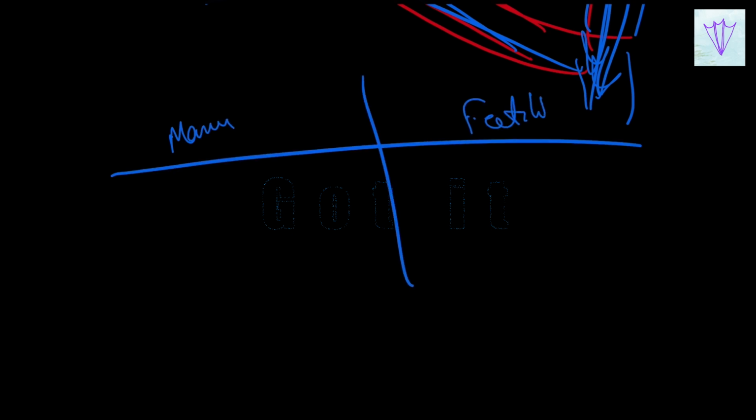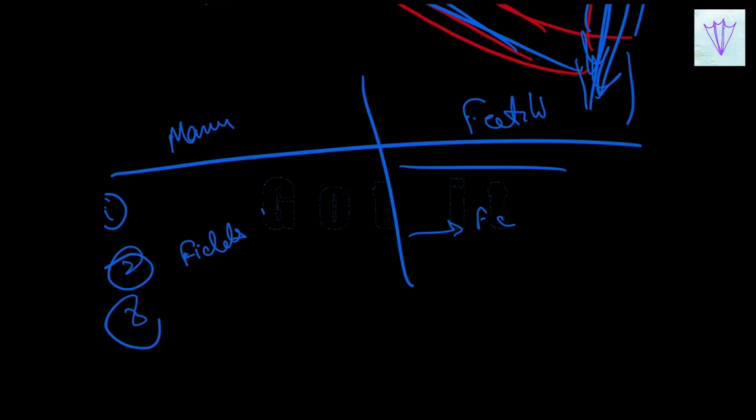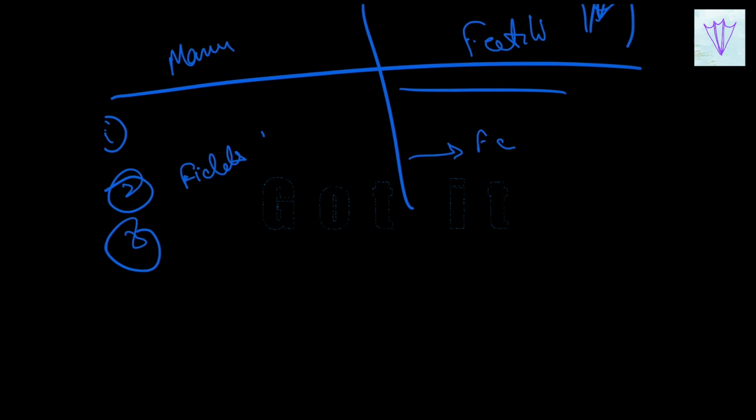Now we'll study the differences between manure and fertilizers. So the first is manures are natural while fertilizers are man-made and rich in a particular nutrient. Second one is manures are prepared in the fields, fertilizers are prepared in factories. And the third difference is manure provides a lot of humus to the soil, while fertilizers will not provide any humus to the soil.